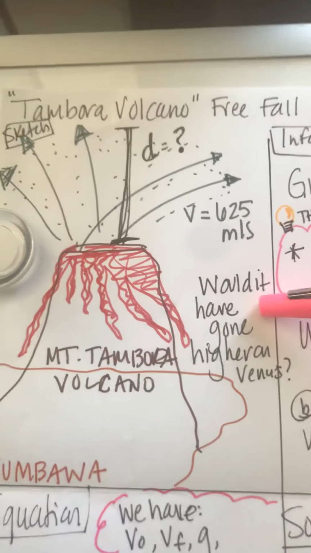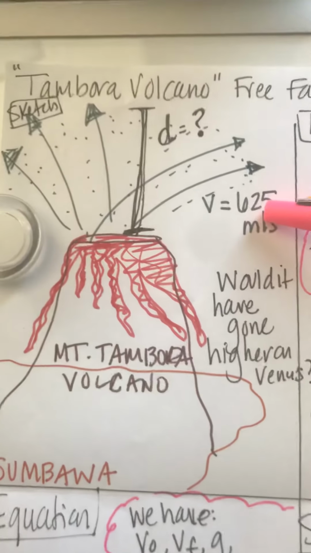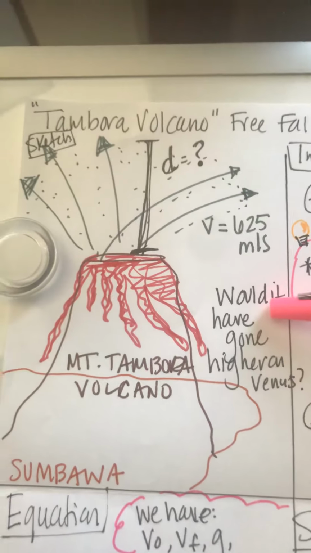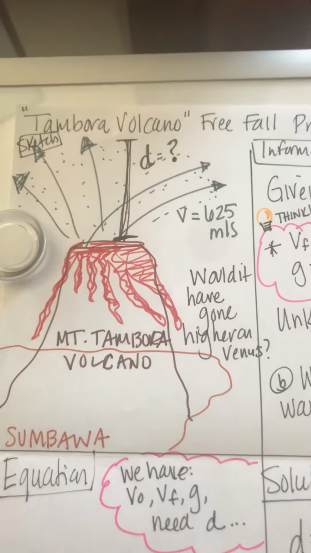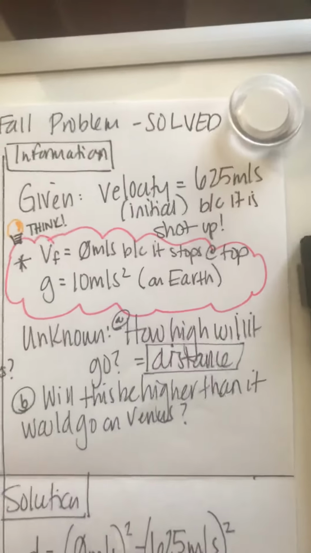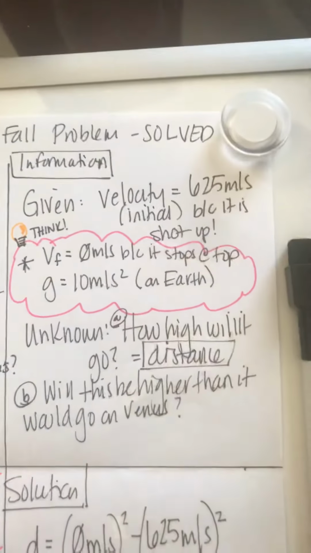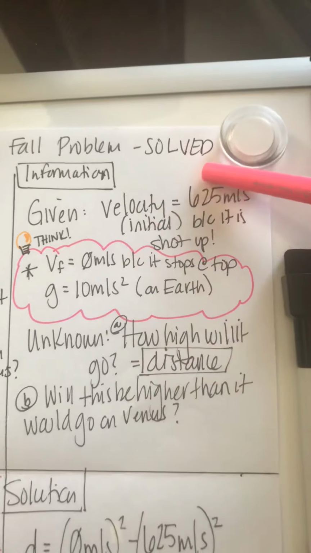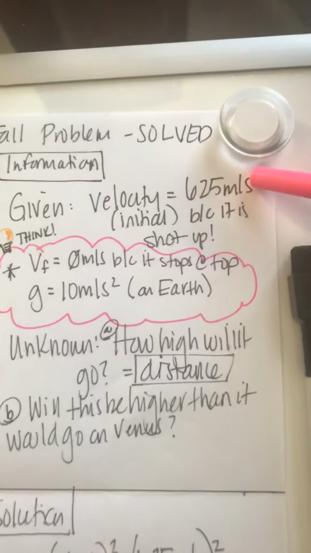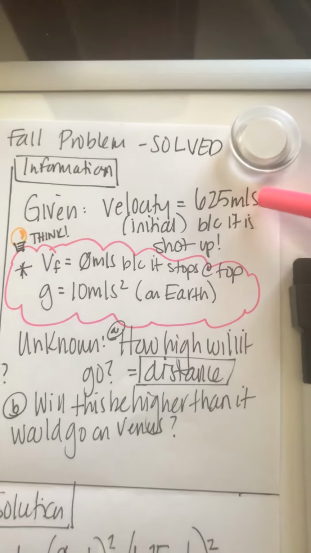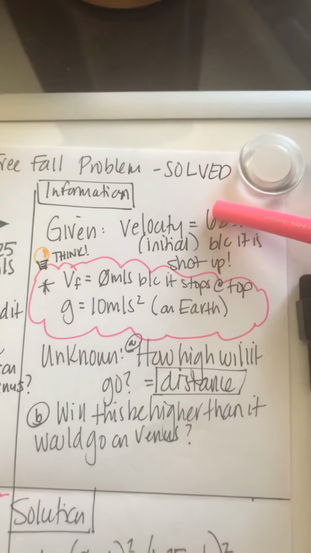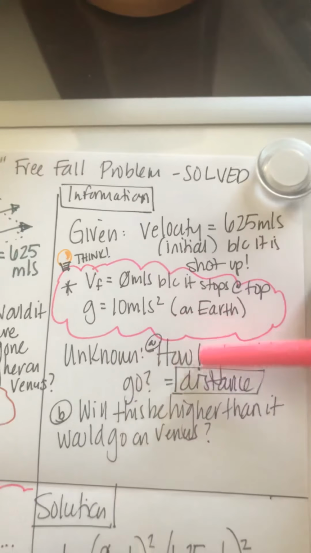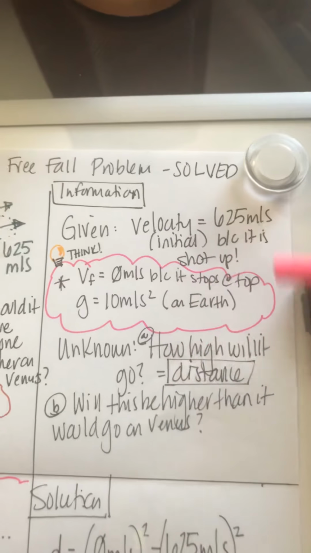Okay, so the second part of the question wants to know, would it have gone higher on the planet Venus, where there's slightly less gravity than there is on Earth? So we take it over here and we look at our givens, unknowns, and we see that our first piece of given information is that velocity is 625 meters per second. That's actually its initial velocity because it's being shot up into the air. Since this is going against gravity, the final velocity is actually 0.